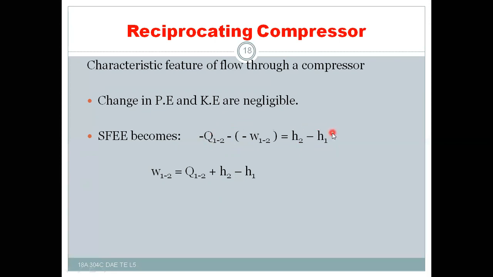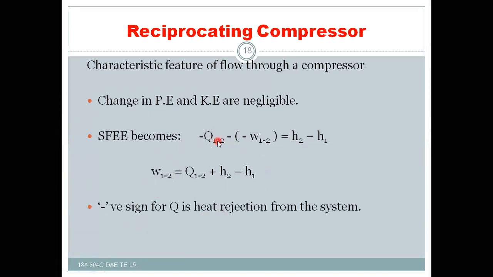And if you bring it to the other side, that is work done on the system in the air compressor is equal to heat liberated plus change in enthalpy. So this is the formula for the reciprocating air compressor. This is the formula for the reciprocating air compressor, simply we can see.